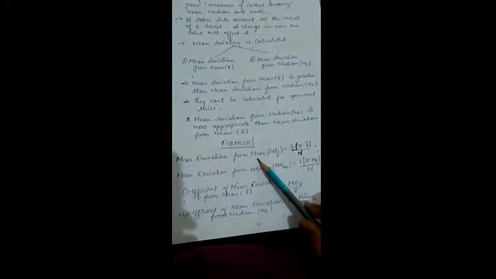Now these are some basic formulas. Mean deviation from mean is sigma mod x minus x bar upon n, and mean deviation from median is sigma mod x minus median upon n.